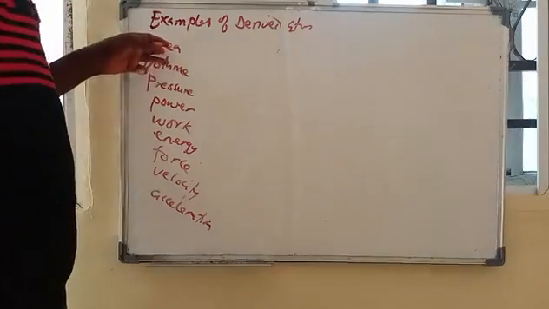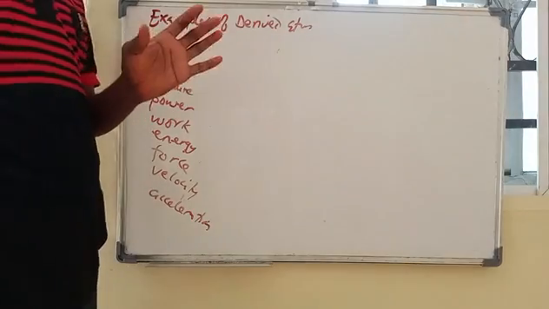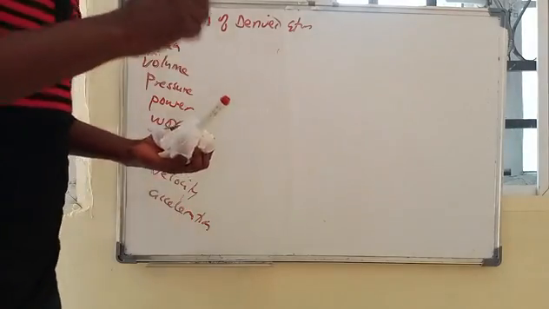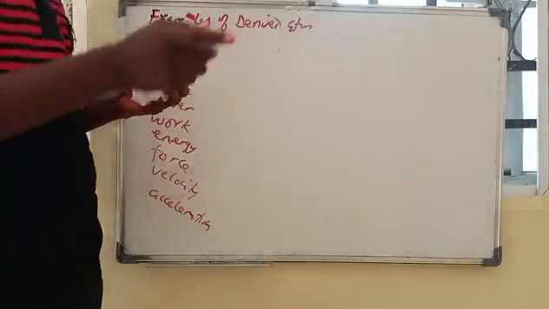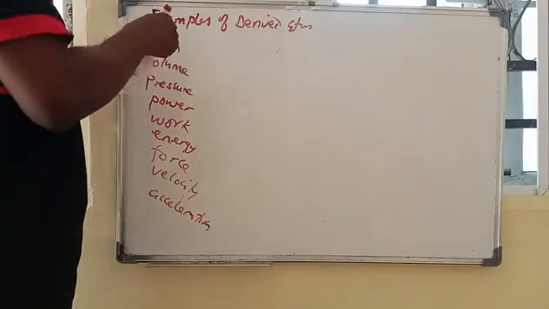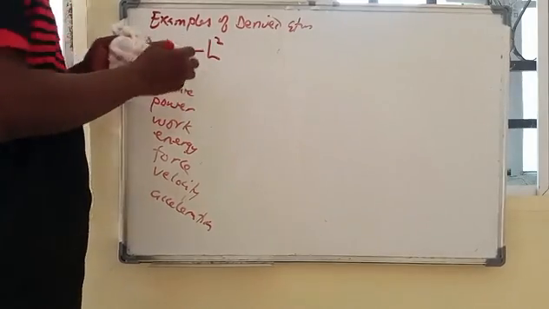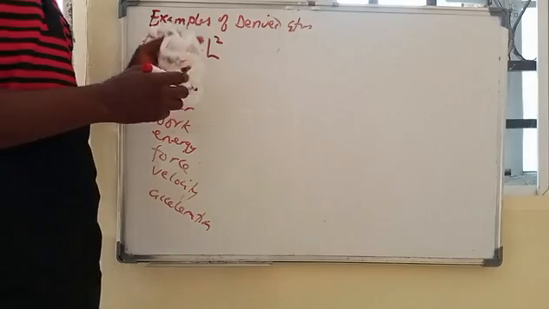For instance, area is derived from length. Area is just the square of length. So when you square a length, you have an area, which means the dimension of area is L squared.